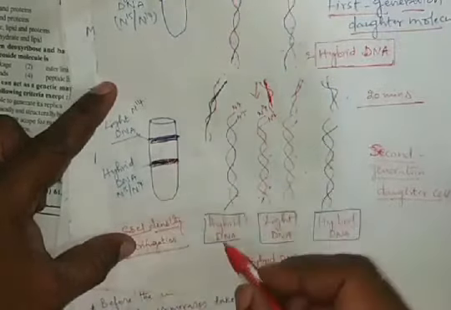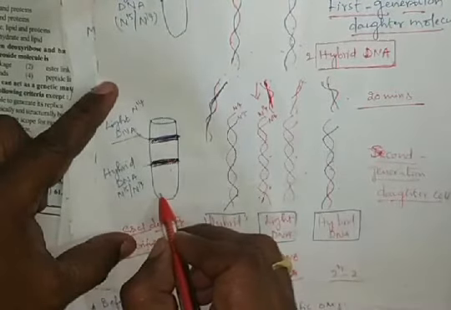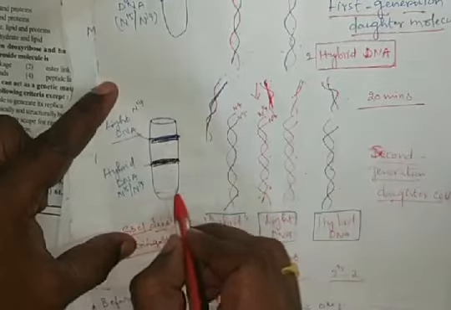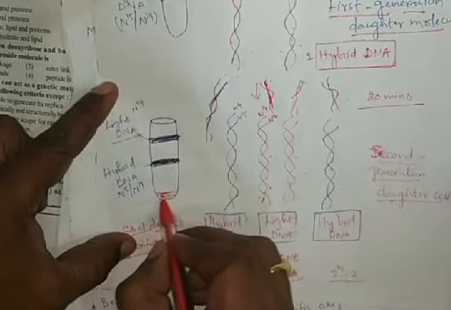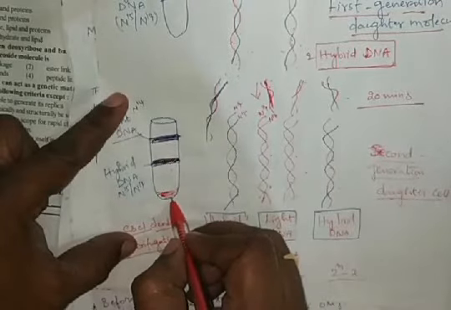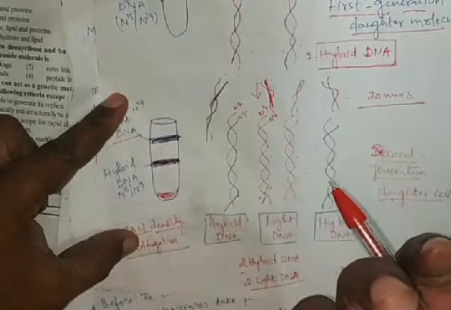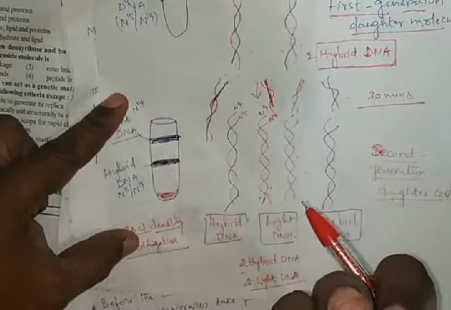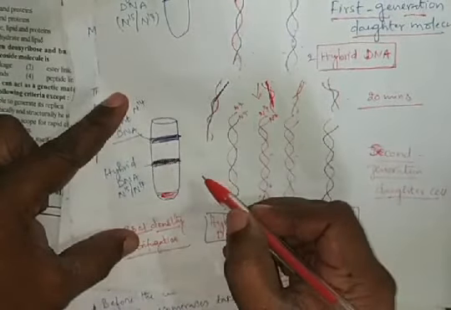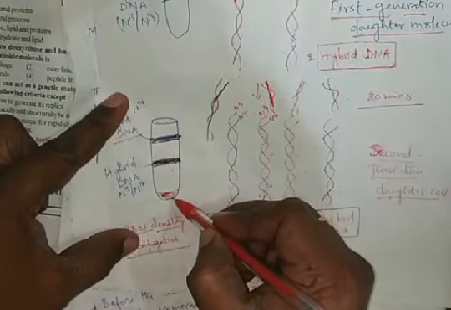If any heavy DNA is present, it gets precipitated at the bottom of the test tube because it has a heavy density. So if you take any material in a liquid, if the density of that material is more, then it goes to the bottom.